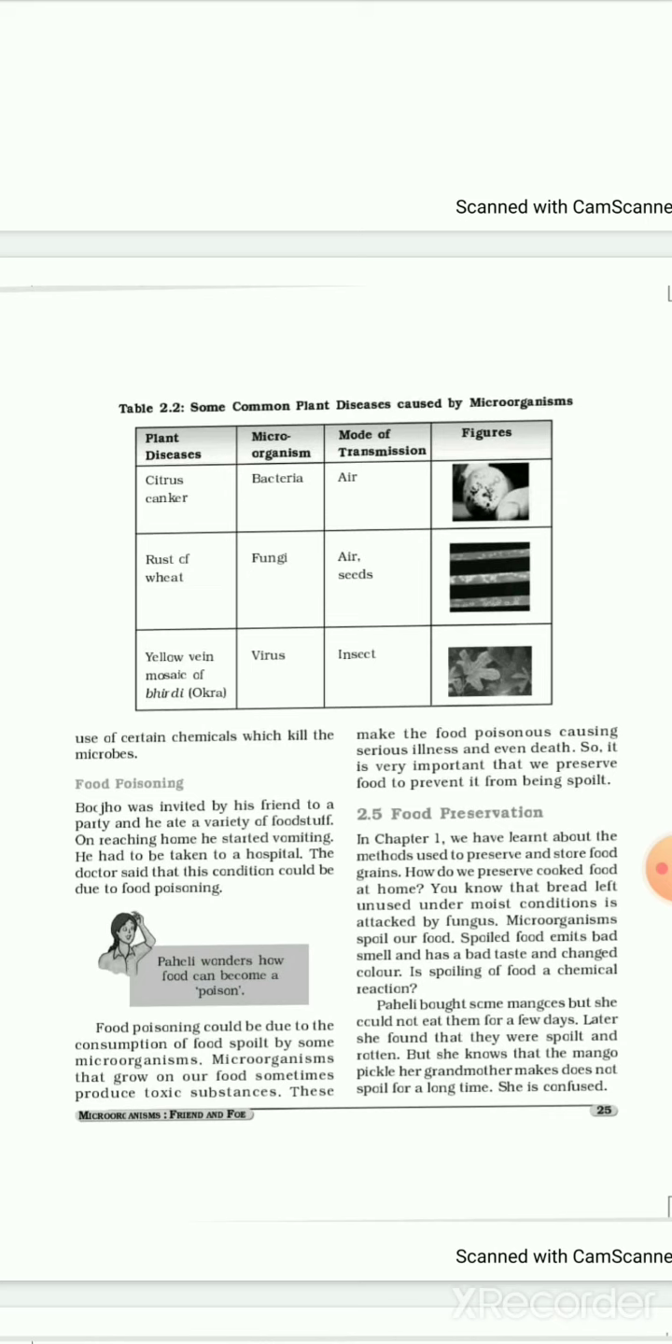Is spoiling of food a chemical reaction? Yes, we can say it. Paheli bought some mangoes, but she could not eat them for a few days. Later, she found that they were spoiled and rotten, but she knows that the mango pickle her grandmother makes does not spoil for a long time.